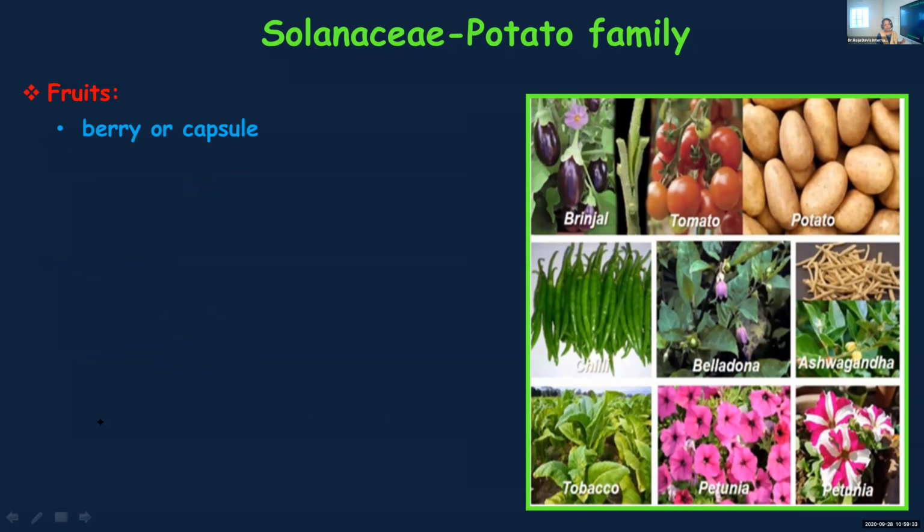Then about the fruit. The fruit can be either a berry or a capsule. Berry means just like in tomato or brinjal, fleshy. The fruit will be fleshy. And capsule means the fruit will be dry. So capsule is a dry fruit, berry is a fleshy fruit. Then seeds are many. Even in a single fruit, you can find many seeds. And they are endospermous. You know that at the time of fertilization, I think in 10th standard you might have learned formation of endosperm.